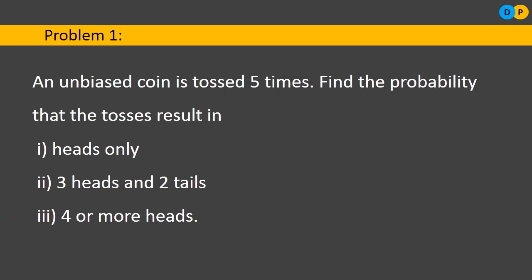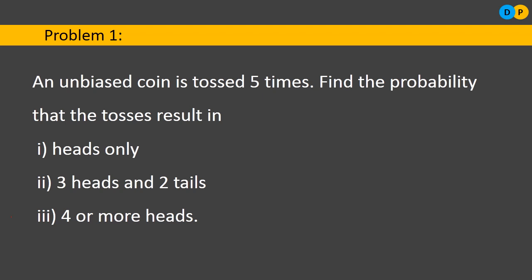In this video, let us try to solve some problems on binomial distribution. So the first problem here is: an unbiased coin is tossed 5 times. Find the probability that the tosses result in heads only, 3 heads and 2 tails, 4 or more heads.